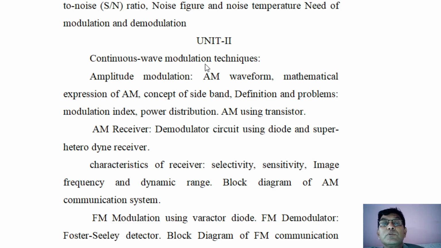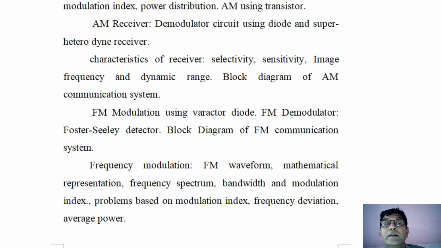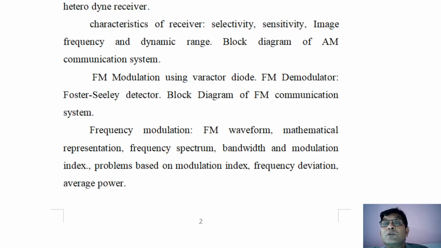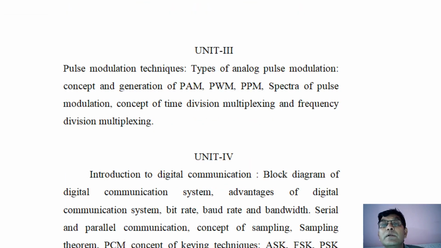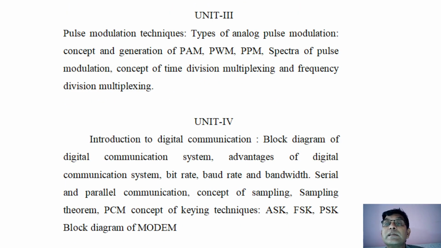Then we are going to study different types of receivers, which are called radio receivers: the basic crystal receiver, then heterodyne receiver, then super heterodyne receiver. So this is unit number 2.